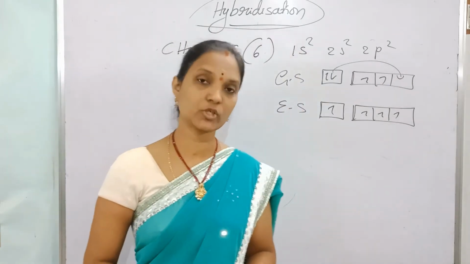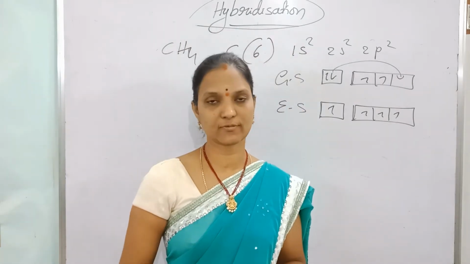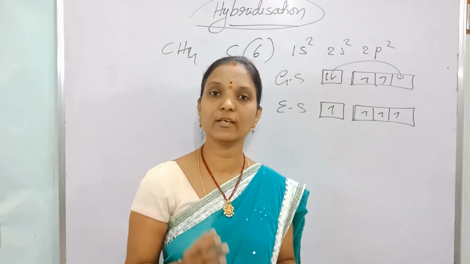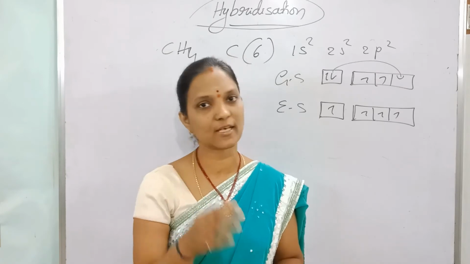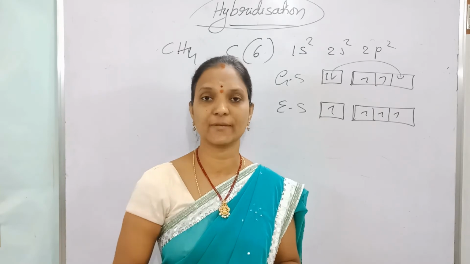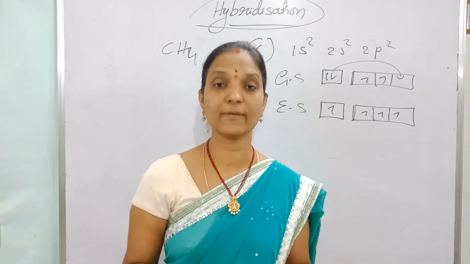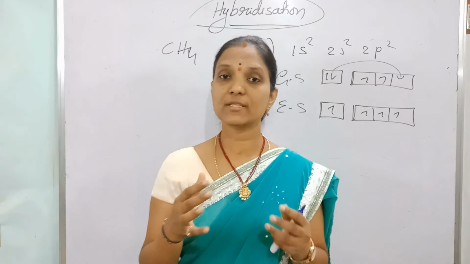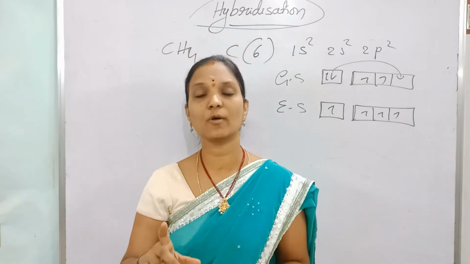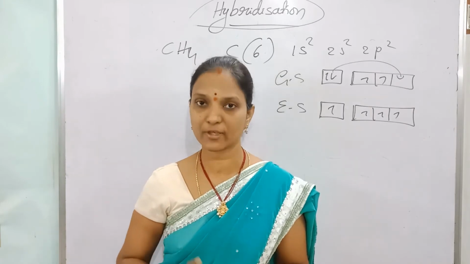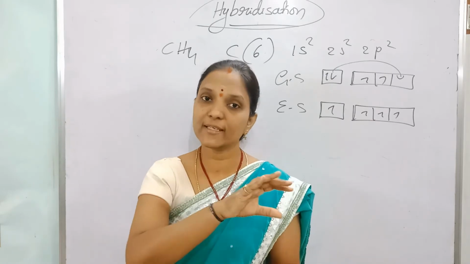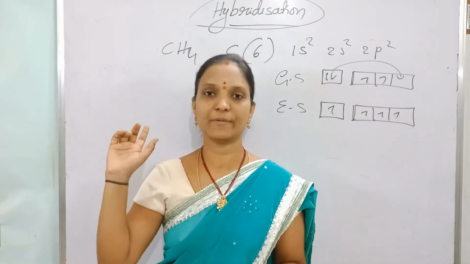So what is this hybridization? Here the covalent bond is formed due to sharing of electrons. That is correct, and before sharing, definitely overlapping of orbitals takes place. Overlapping of orbitals with unpaired electrons of opposite spin takes place. That is also correct. But before that overlapping, first intermixing of atomic orbitals takes place. After mixing, they produce new orbitals. That intermixing process is called hybridization.